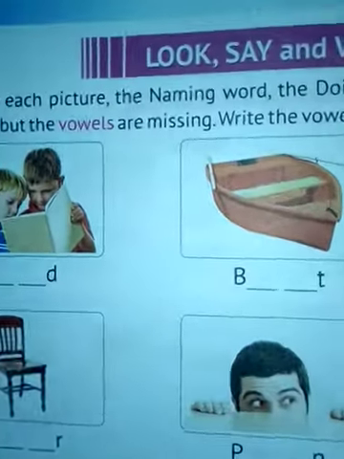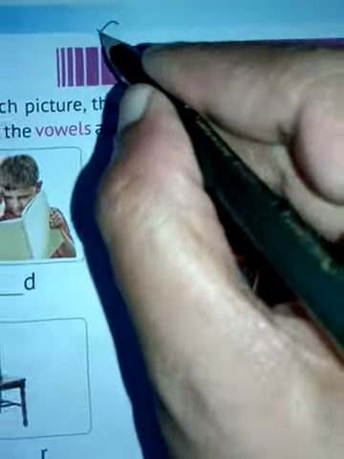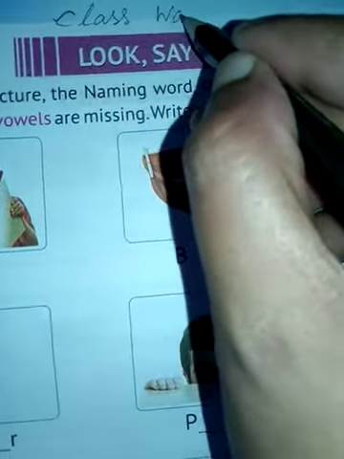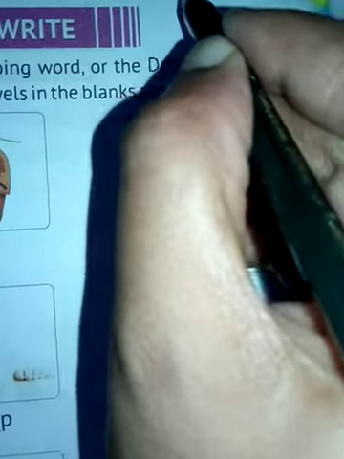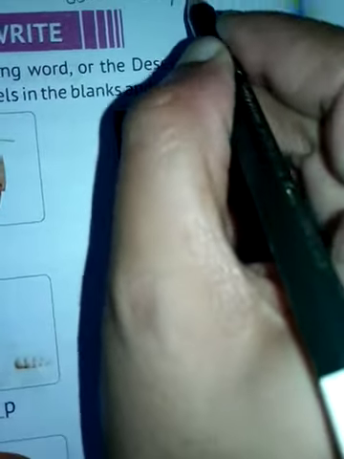Dear students, first of all you have to write CLASS class. Then WORK work. This corner is the date, isn't it? So DATE date. Today's date is 23rd oblique month is 11 oblique 2021 is the year.